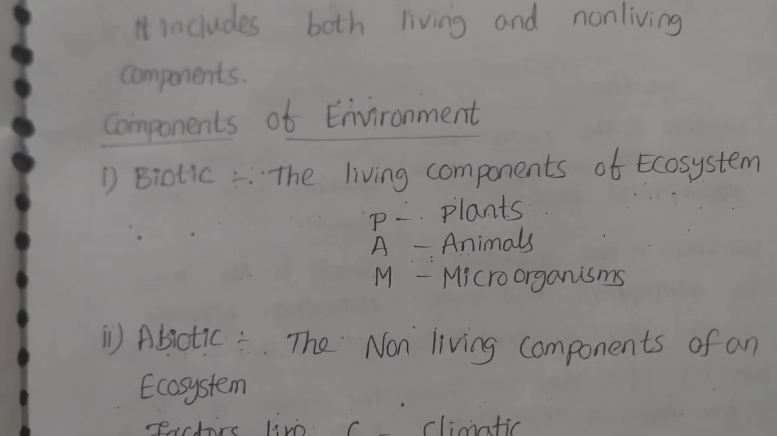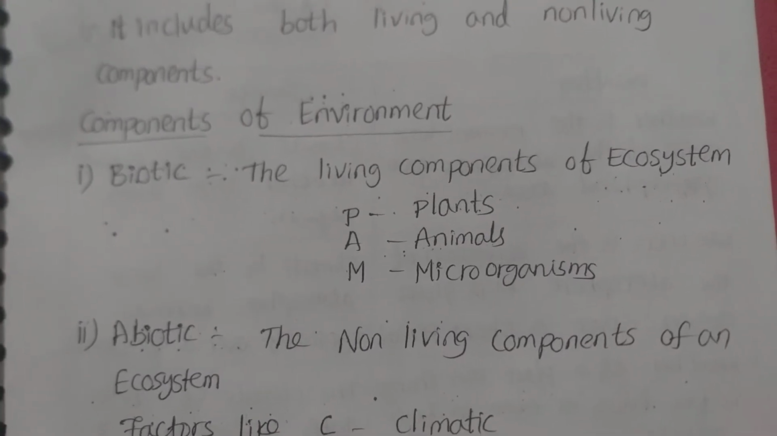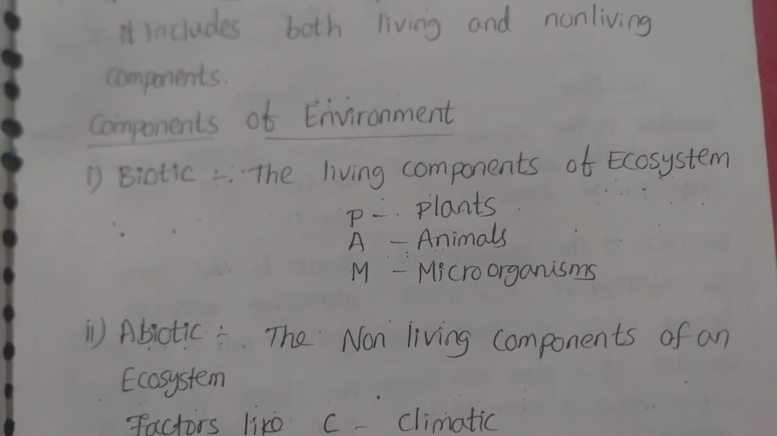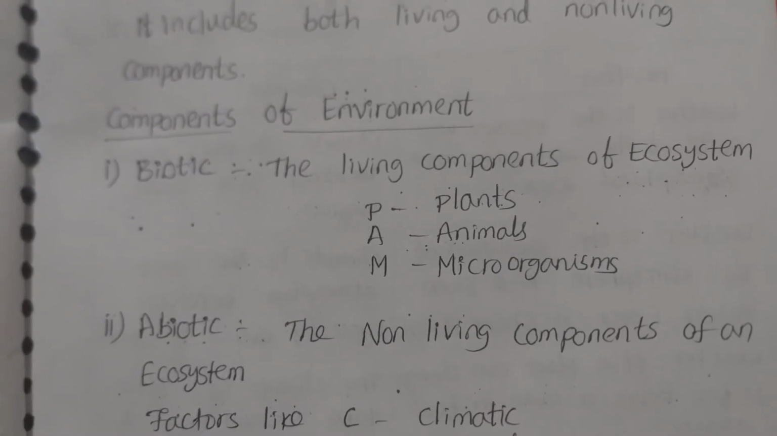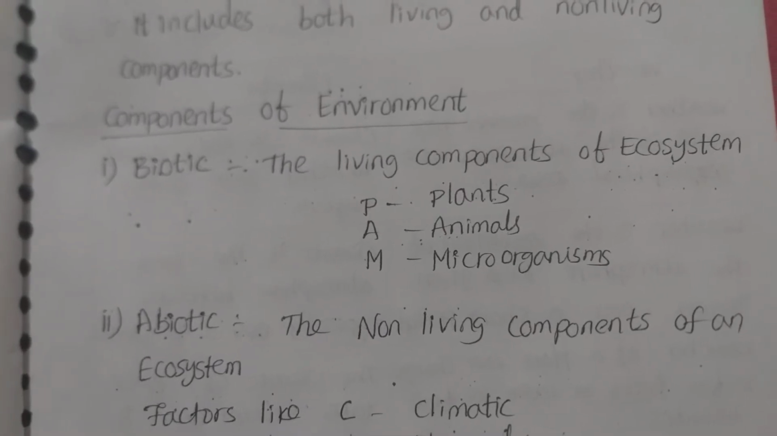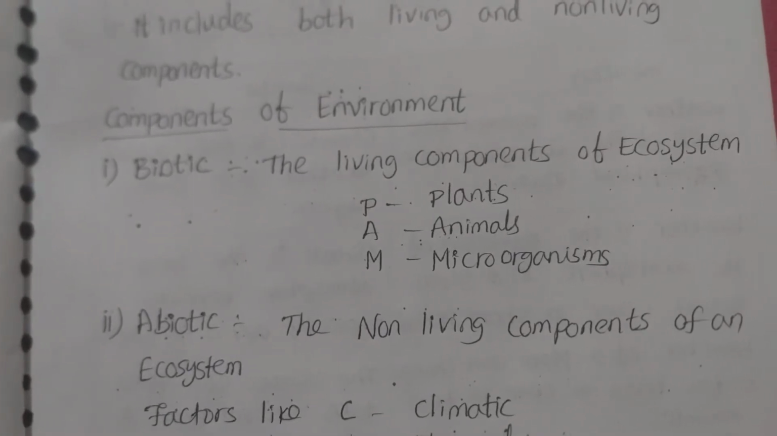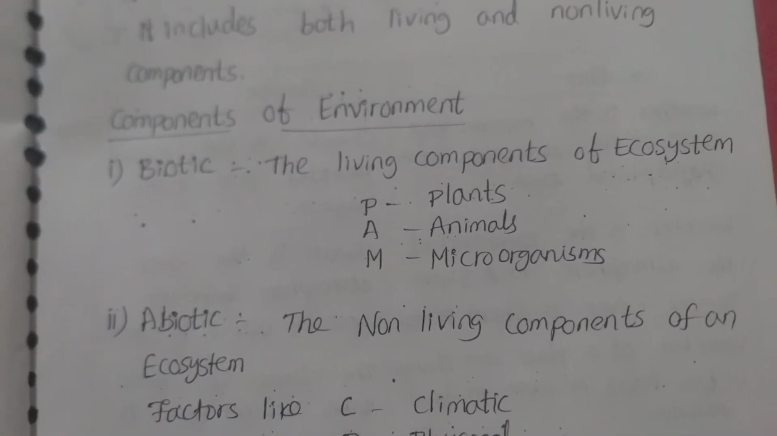Biotic components are the living components of an ecosystem, that are plants, animals, and microorganisms. You can remember biotic as PAM: P for plants, A for animals, M for microorganisms.